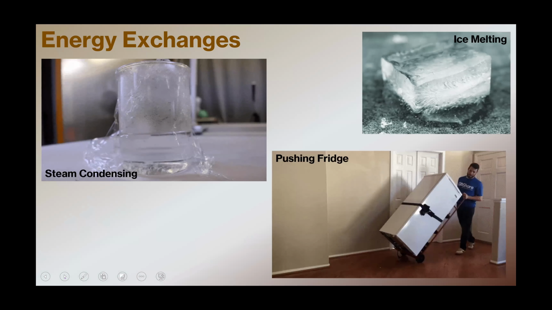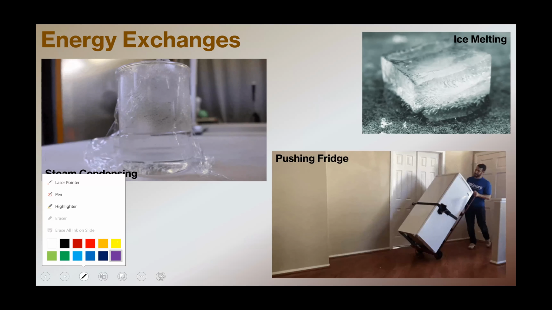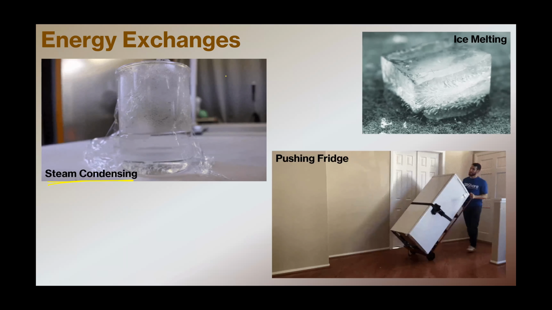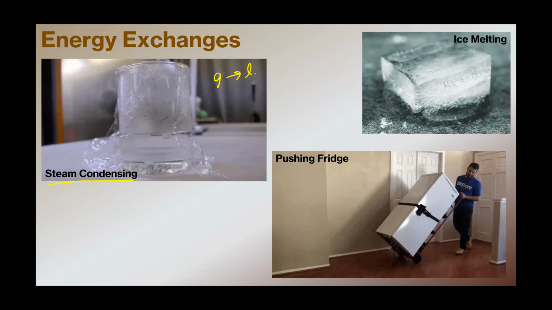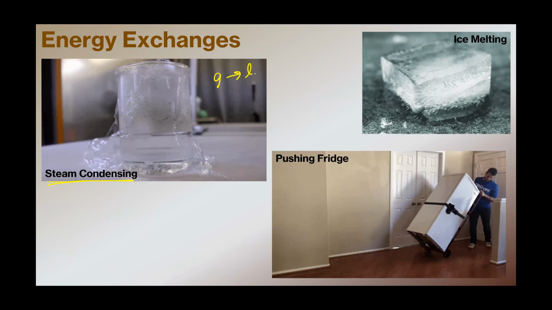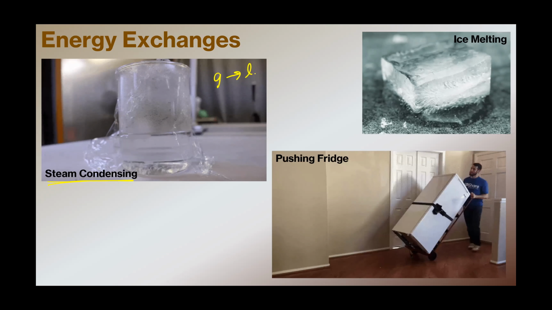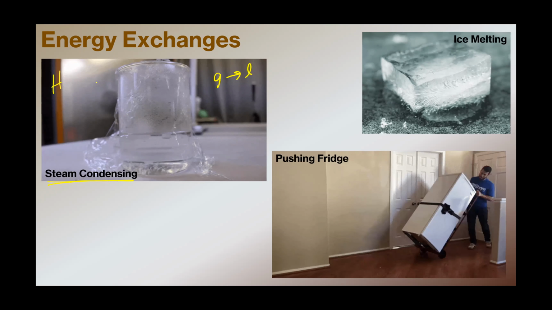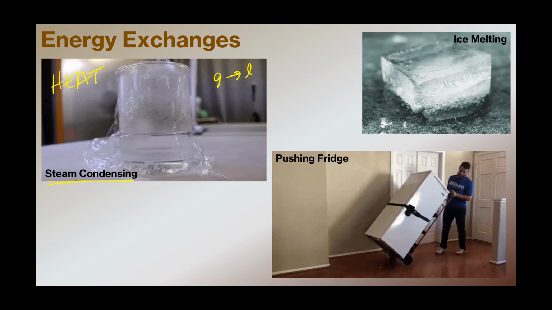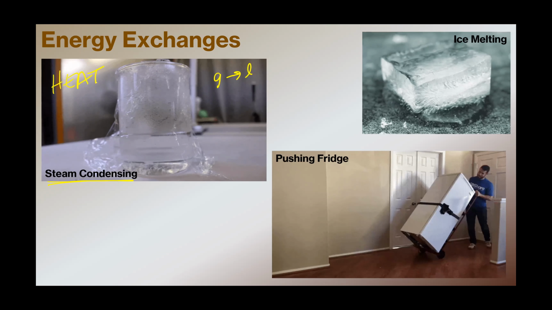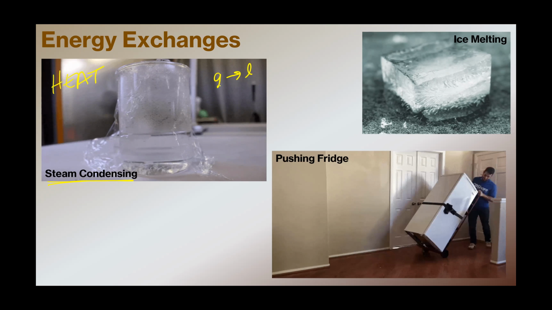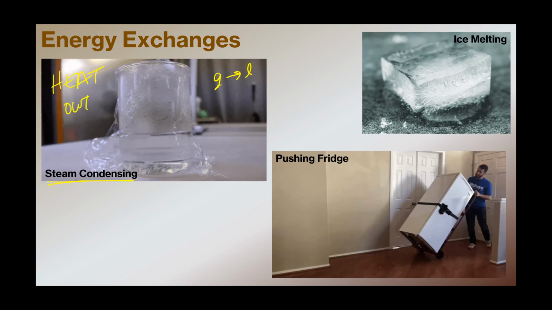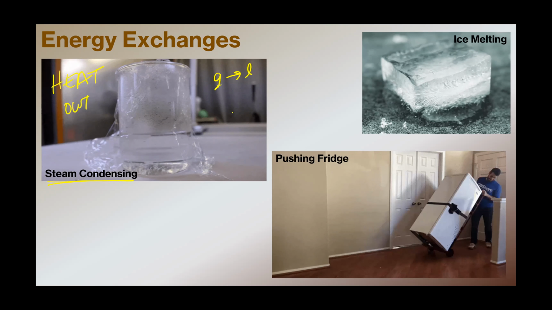In our first one, we have steam condensing. So we have gaseous steam turning into a liquid. Is this an act of work, or is this an act of heat? This is an act of heat. And is that heat going into or out of the system? Well, the gas is higher energy, the liquid is lower energy, so this is coming out. This is heat out, so this is a negative value of Q.